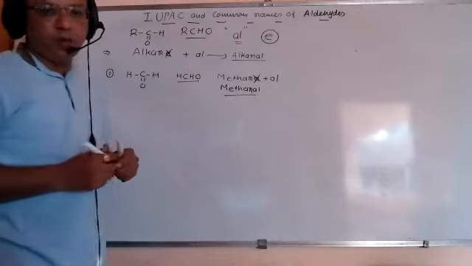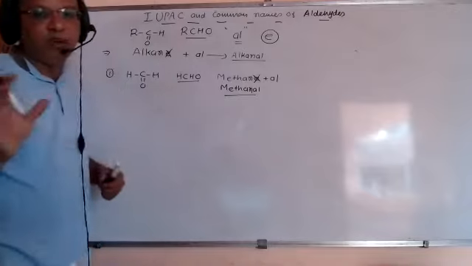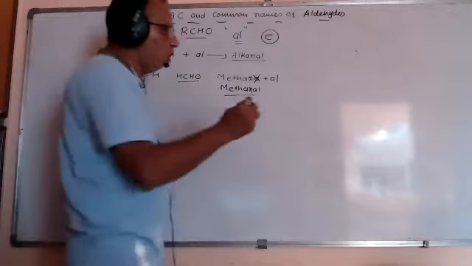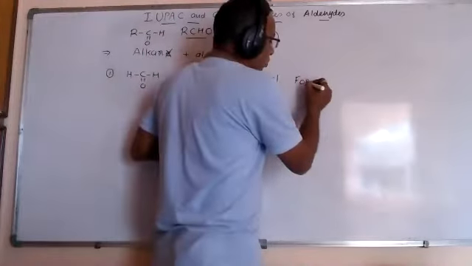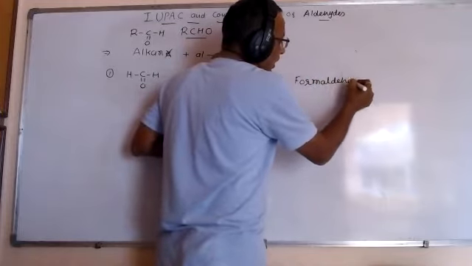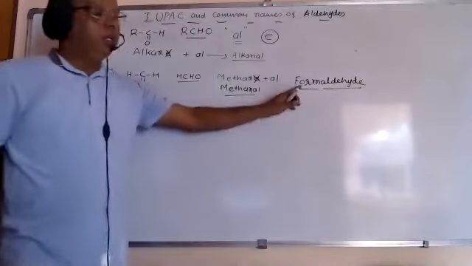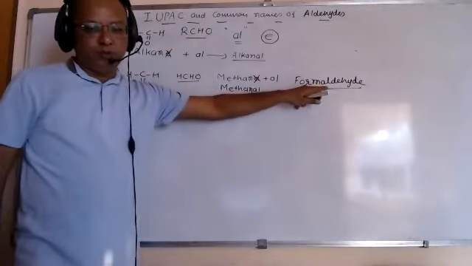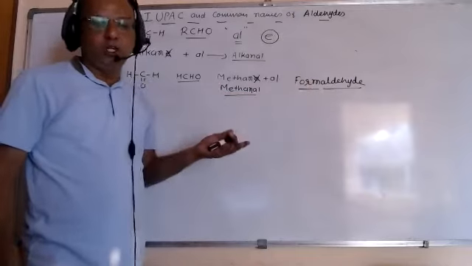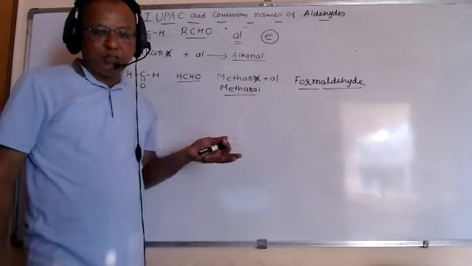What about the common name? The common name for one carbon is form. So formaldehyde. Aldehyde is the name of the functional group, and the word form is commonly used for aldehyde and acid.